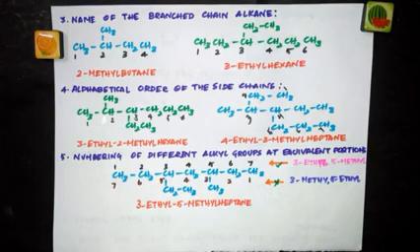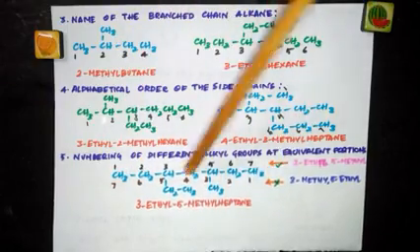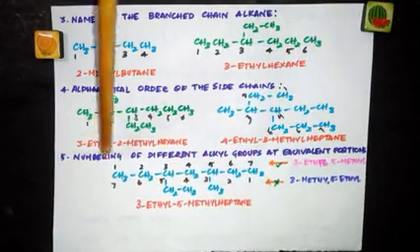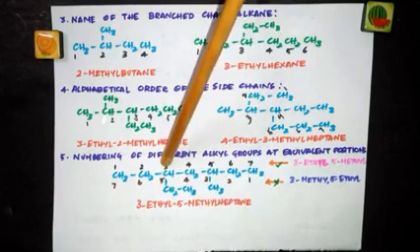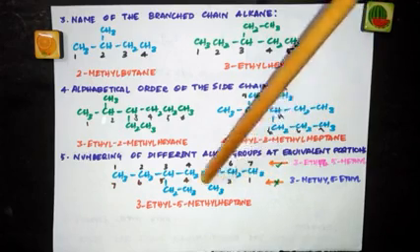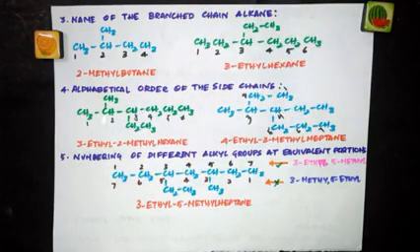What if in either way you get the same set of locants? Now look at this example. This is chosen as the longest chain, as the parent chain, because it has 7 carbon atoms. So when you choose this as the parent chain, you have 2 substituents, an ethyl group and a methyl group. Now if I number from this side, 1, 2, 3, 4, 5, 6, 7, ethyl gets the third position, methyl gets the fifth position. So what would be the set of locants? 3, 5. Now when I number from this side, 1, 2, 3, 4, 5, 6, 7, here methyl gets the third position, ethyl gets the fifth position. Now also the set of locants is 3, 5.